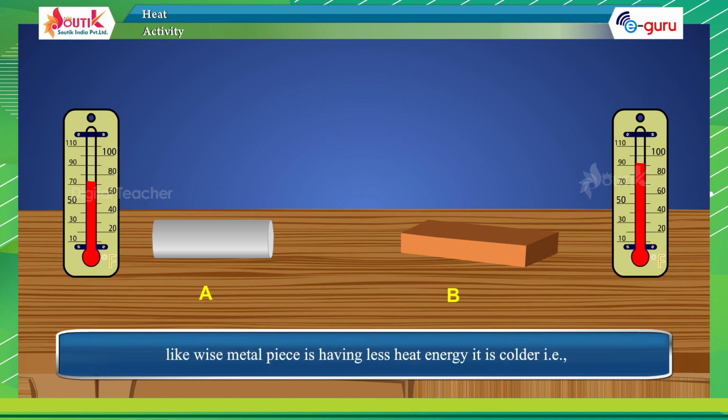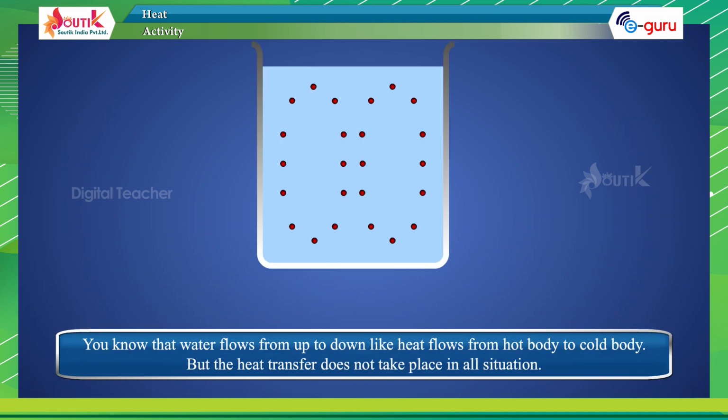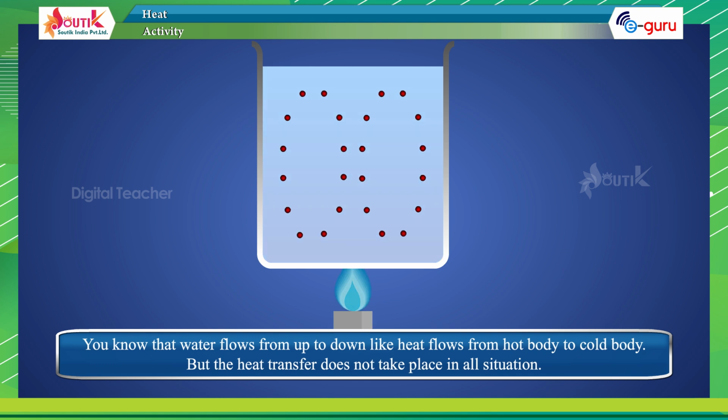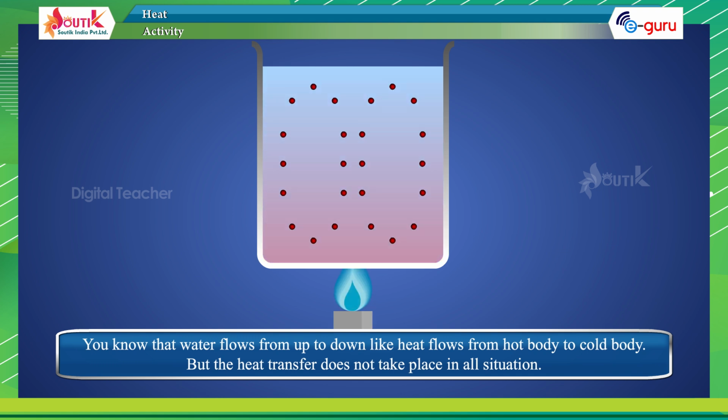Likewise, the metal piece has less heat energy. It is cooler, that is, it has a lower temperature than the wooden piece when we take them out of the fridge. You know that water flows from up to down, like heat flows from a hot body to a cold body.